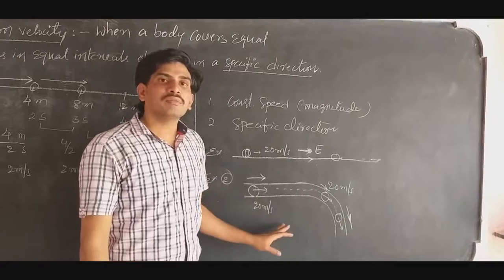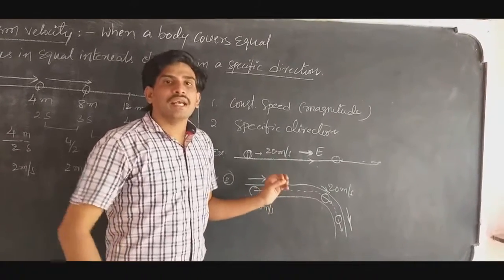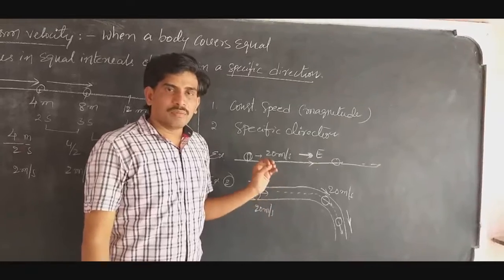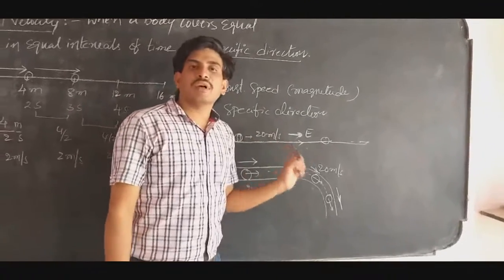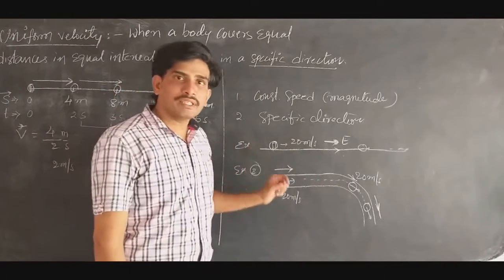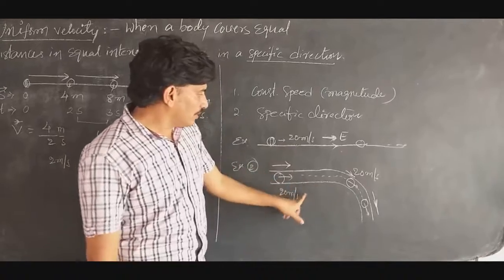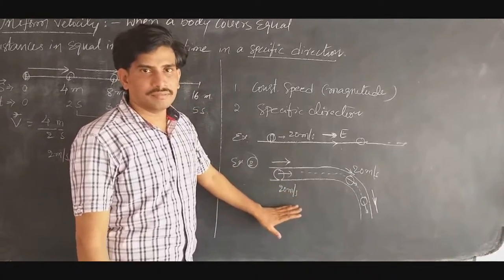That's why this object does not have uniform velocity. To be a uniform velocity, it should compulsorily have constant speed, that means magnitude should be constant, and the direction also should be constant. There won't be any change in the direction. That's why in this case the object is not in uniform velocity.